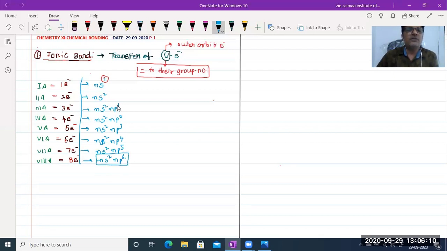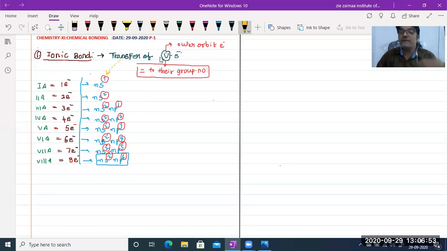Now see beta, in the first one we have only 1 electron and 2 electrons, and here 3 valence electrons, here 4 valence electrons, and here 2 plus 3, 5, and 2 plus 4, 6 valence electrons, 2 plus 5, 7 valence electrons, and 2 plus 6, 8 valence electrons are there. So how is an ionic bond formed? By the transfer of these valence electrons, then an ionic bond is obtained.